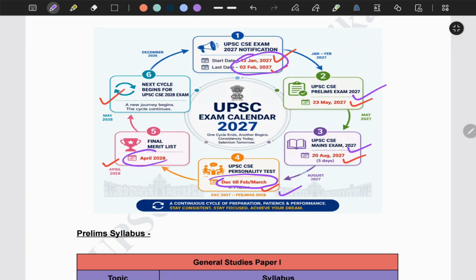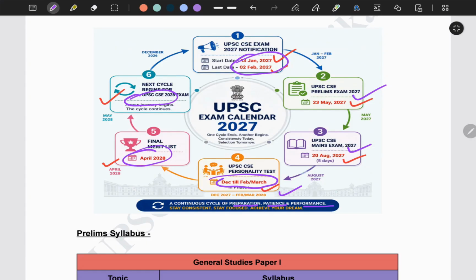Finally, our result will come in April 2028. Again, the cycle continues, because the 2028 prelims will be in May itself. So it's a continuous cycle of preparation, patience and performance. One cycle ends and another begins.